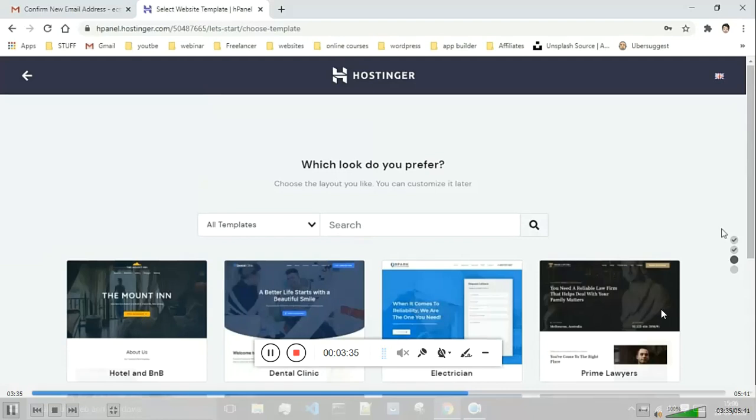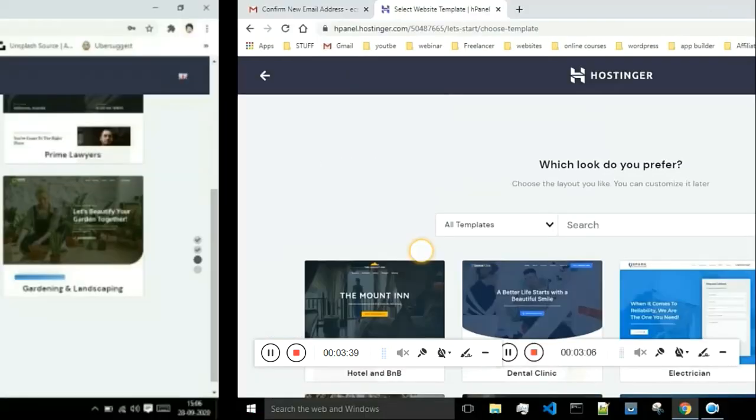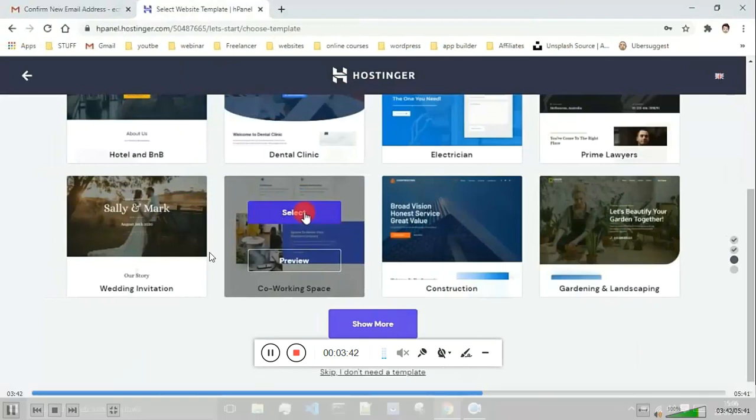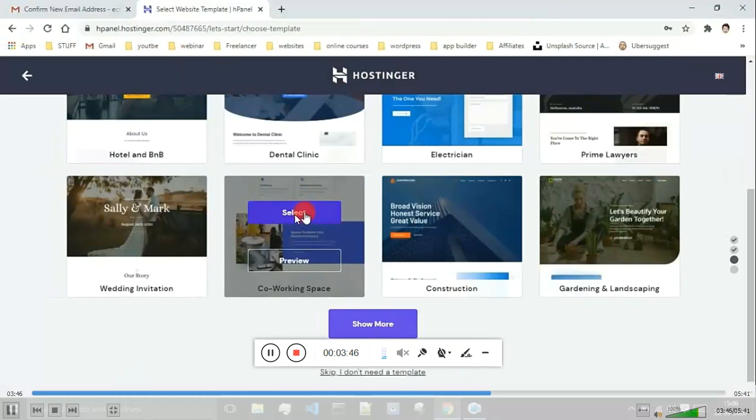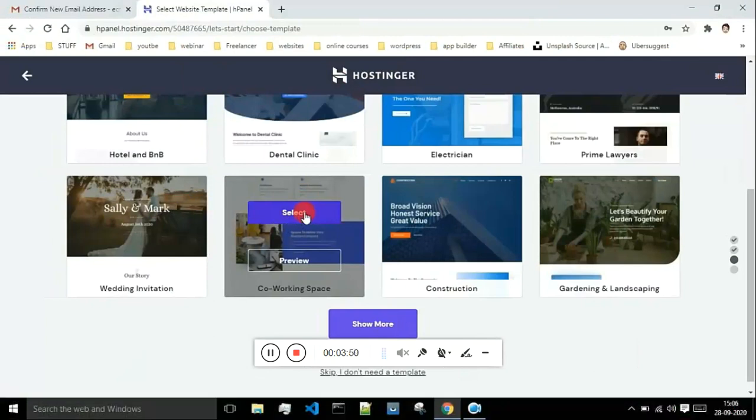You are free to do so. There are a lot of themes present over here. Whenever you hover on any of these themes, you will get this select option. Just click on select, and once you select that particular theme, that theme will be used for your website.